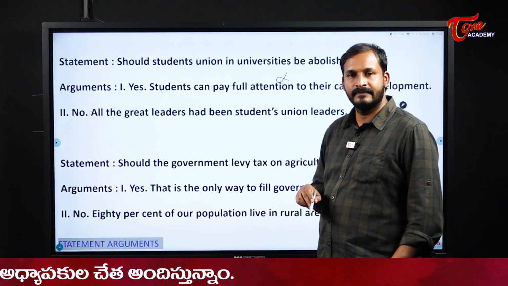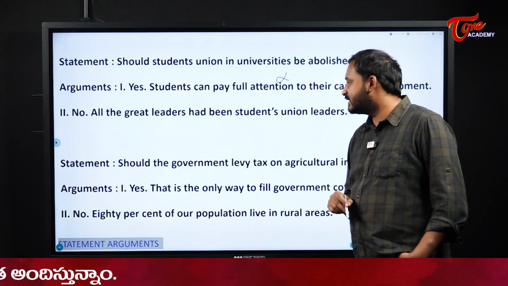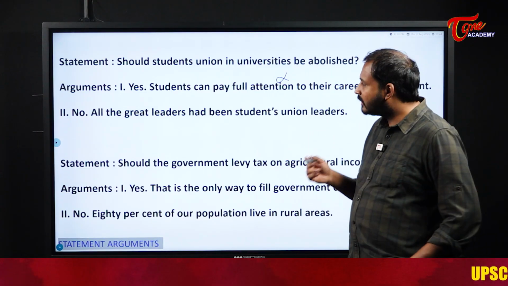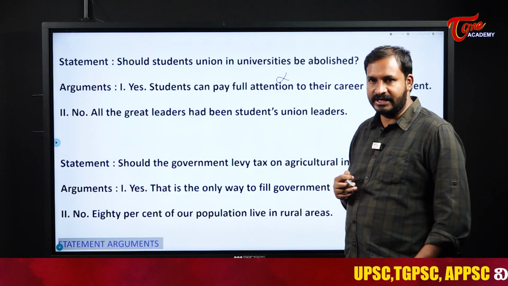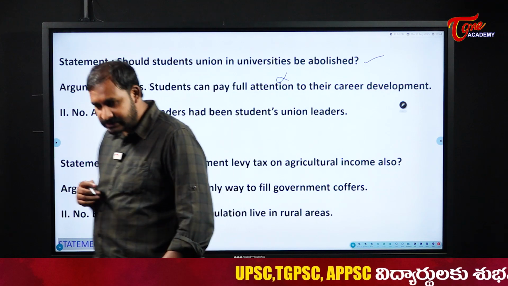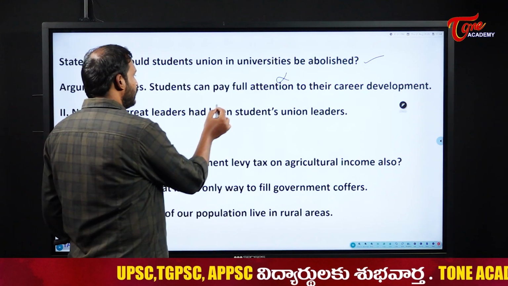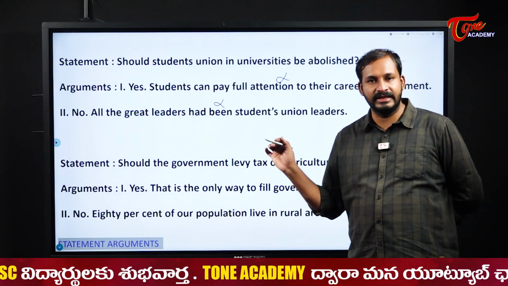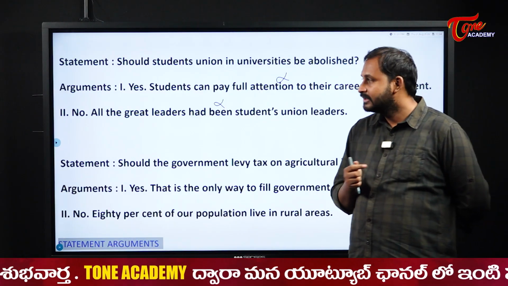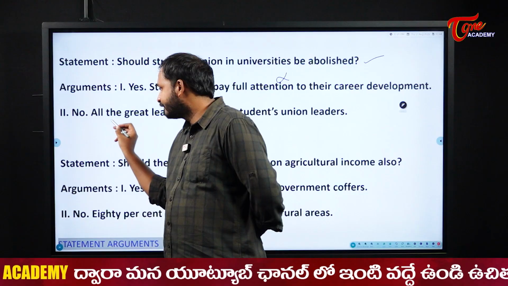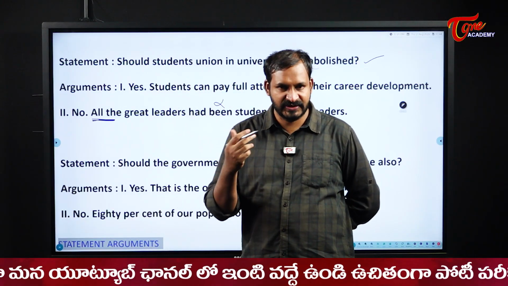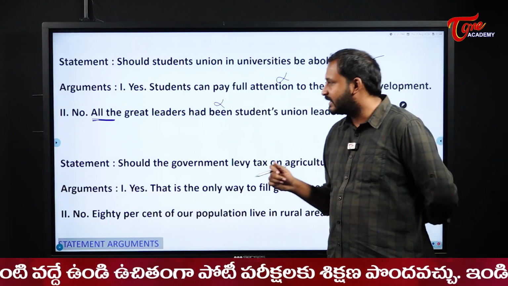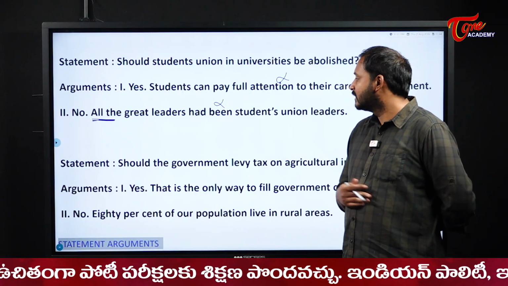No, all the great leaders had been students' union leaders. That is the given thing. But what happens here is, this is also wrong. Why, sir? Why is it wrong? Actually, in general you may think that yes, that is correct, right? What is the reason? Here they use the word all. Whenever there are special words like this, all, only, these are special words. How can you tell that all the great leaders were earlier student union leaders?